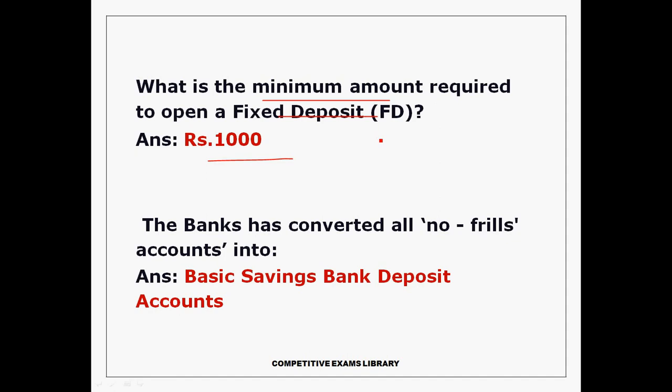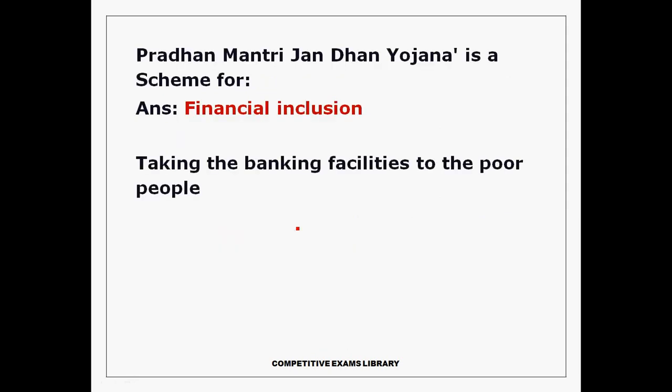The banks have converted all the no-frill accounts into basic saving bank deposit accounts. The basic saving bank deposit account has now changed into the Janadhan Yojana accounts. The account is opened with a 0 balance, and an overdraft facility of 5,000 rupees is also provided. Pradhan Mantri Janadhan Yojana is the scheme for financial inclusion.